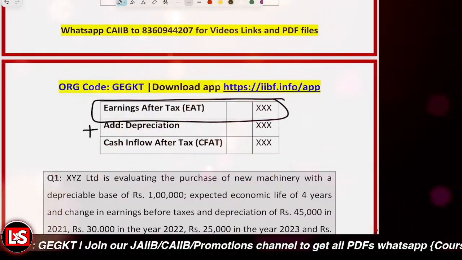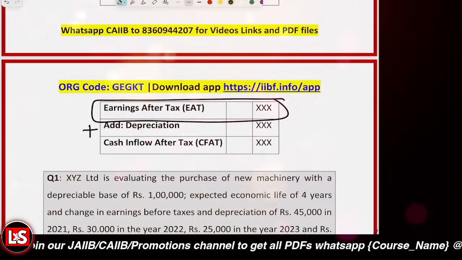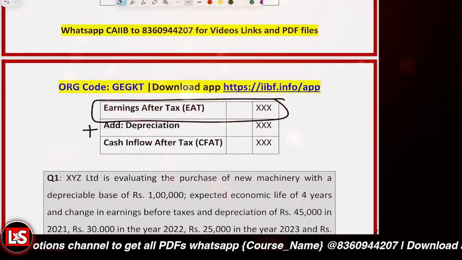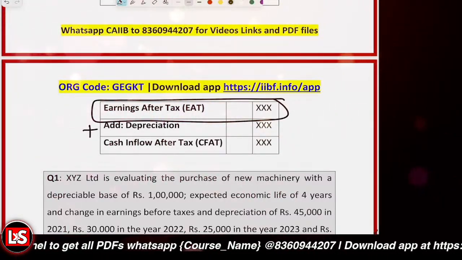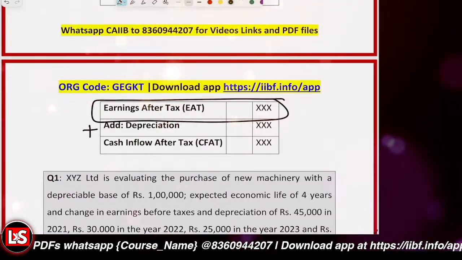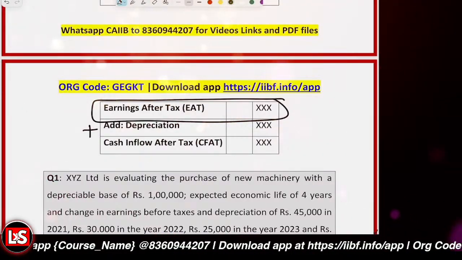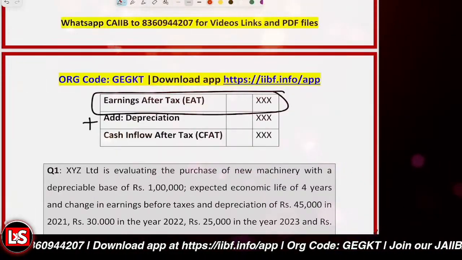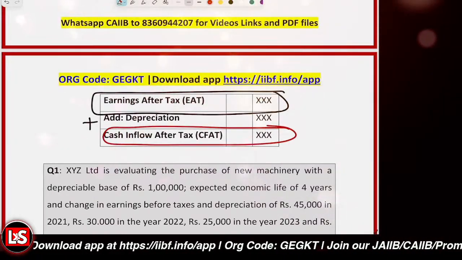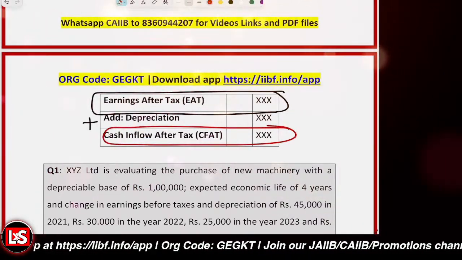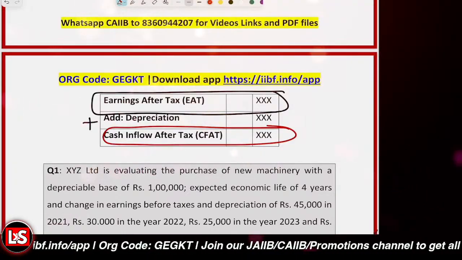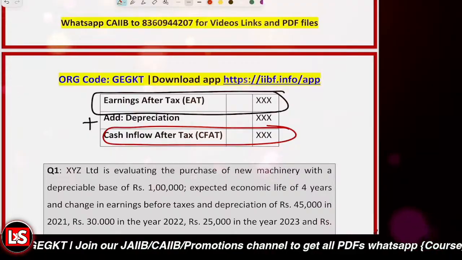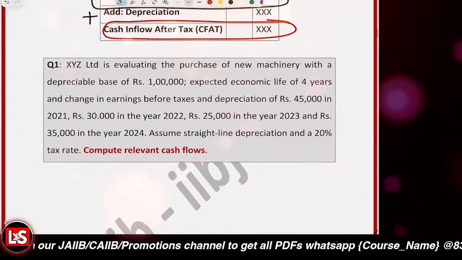Now you'll be saying depreciation is basically an expense. Why are we adding back the depreciation here? Because depreciation is a non-cash expense. Now we'll be landing upon the actual cash inflow after tax. That is CFAT. That's the actual cash inflow after the tax, right? So let's work upon it.